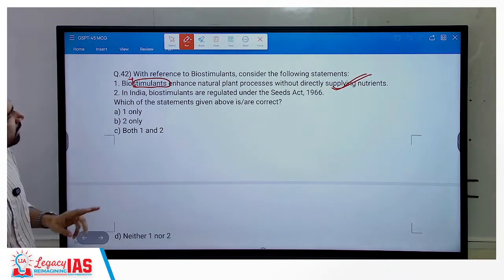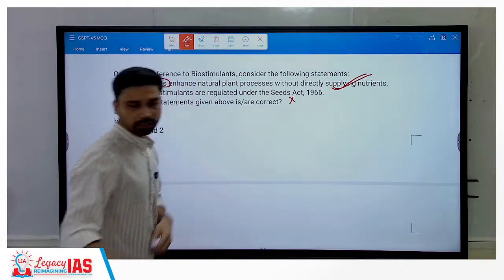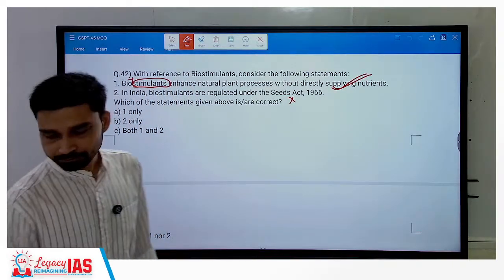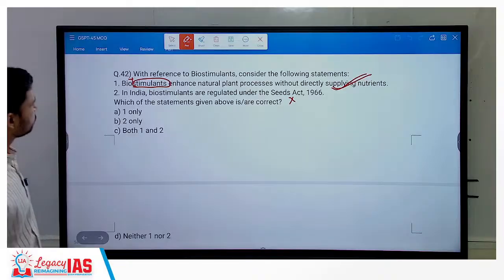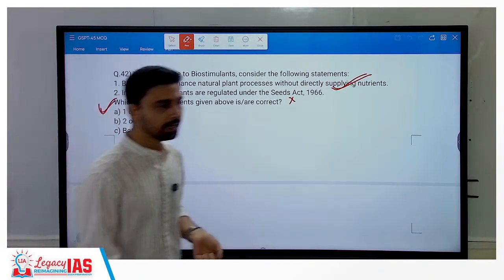In India, biostimulants are regulated under the Seeds Act. No, they are not regulated under the Seeds Act. They are regulated under the Fertilizer Control Order. Okay, FCO, Fertilizer Control Order. So what is the correct option? Only 1. Okay, A is the right option.